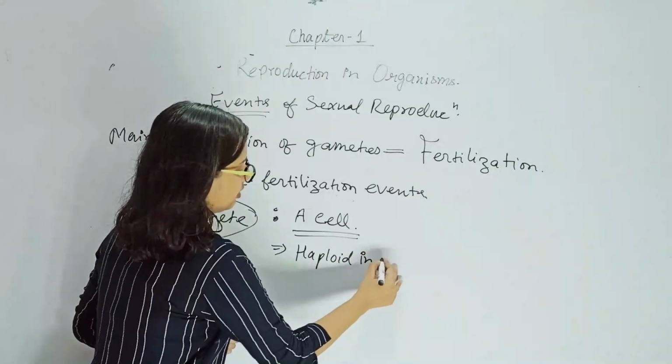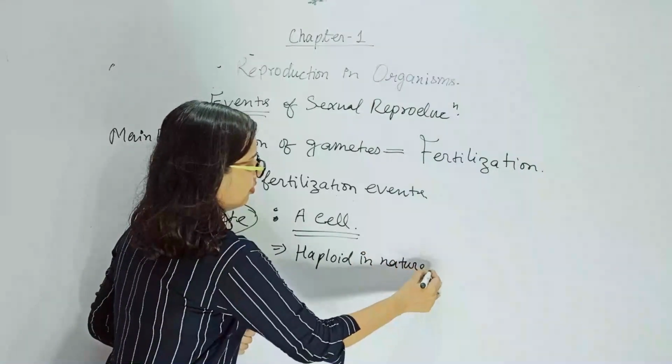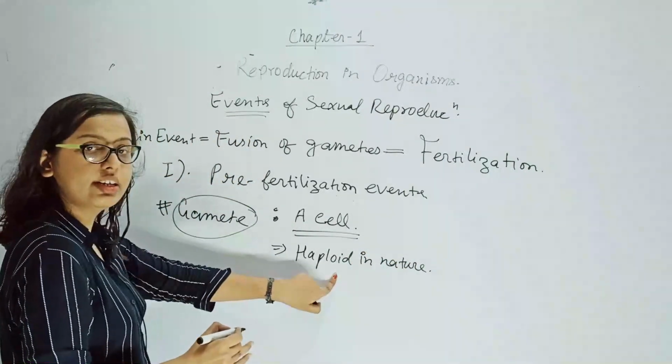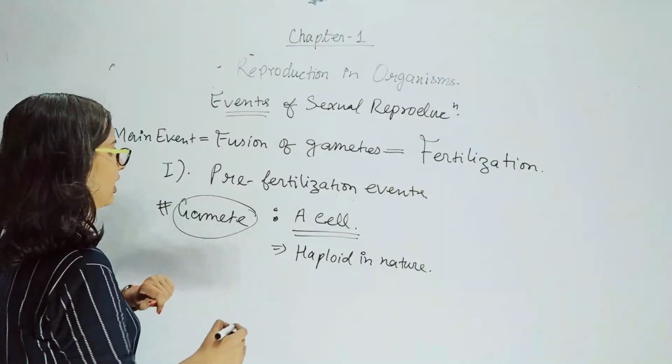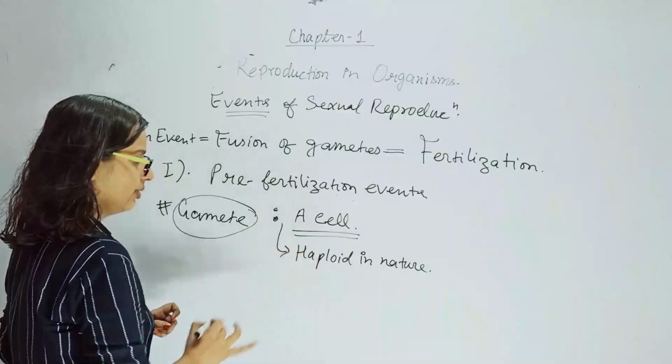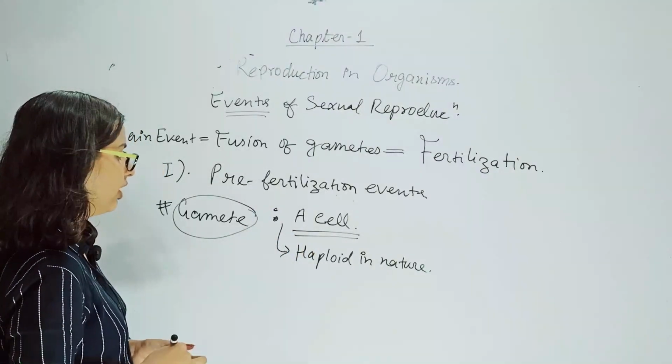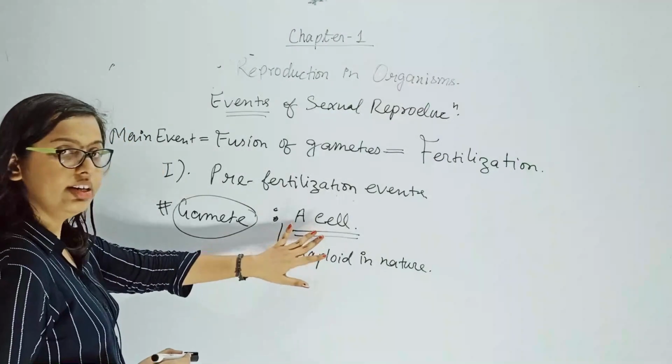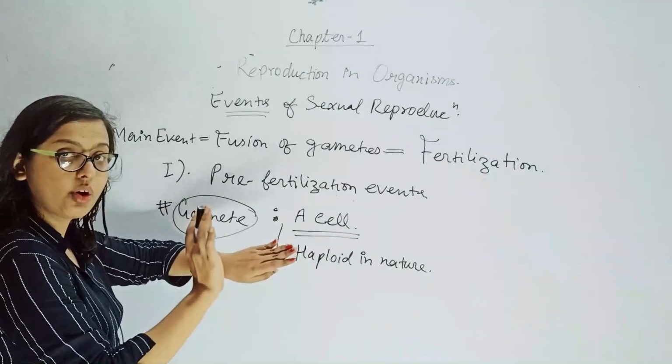Haploid in nature. Gametes are haploid cells. Now what is haploid? This is haploid, but my body cell will be diploid.